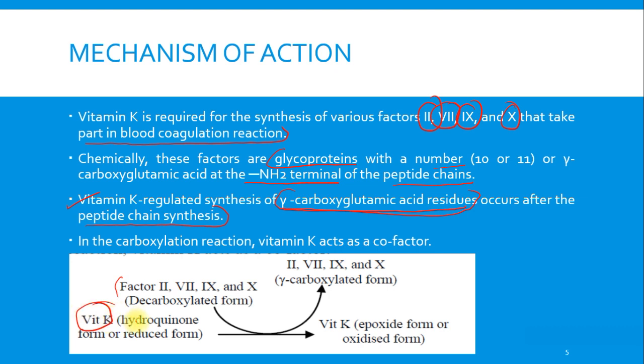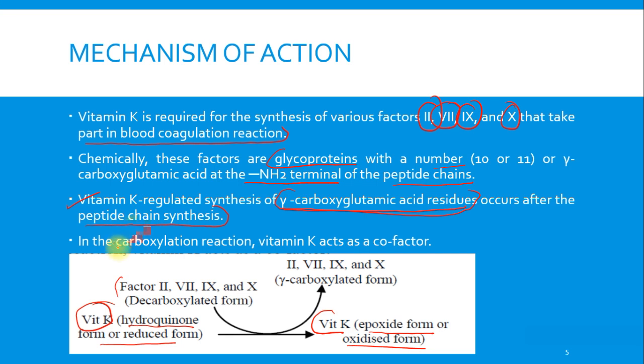Vitamin K is in hydroquinone form, or the reduced form. It causes carboxylation when it gets converted to vitamin K epoxide, the oxidized form. So this conversion of vitamin K from the reduced form to the oxidized form is causing the gamma carboxylation of all of these factors.